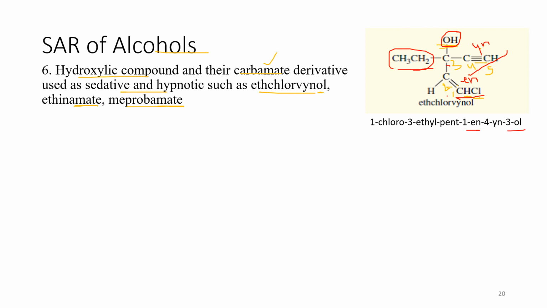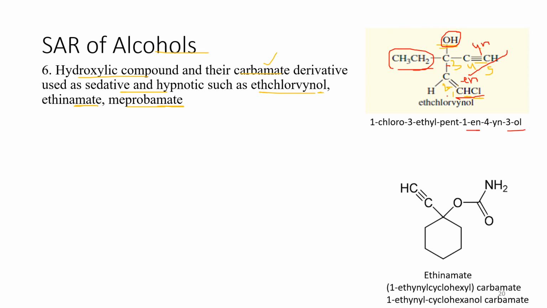Let's see another example, then we will discuss a few points of this ethchlorvynol. Second is the ethinamate. You can see in its structure that the carbamate is present. Basically over here this was hydroxyl, but now the H is replaced and the carbamate group is added.